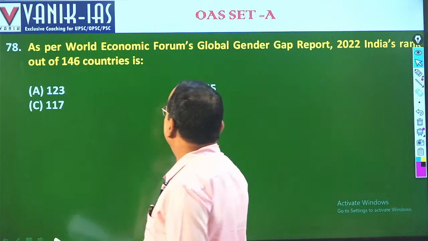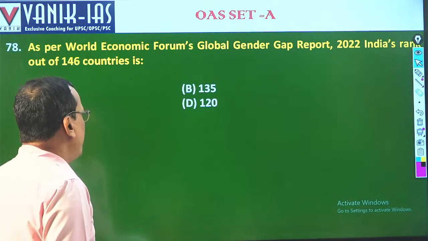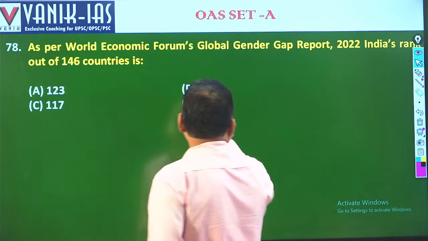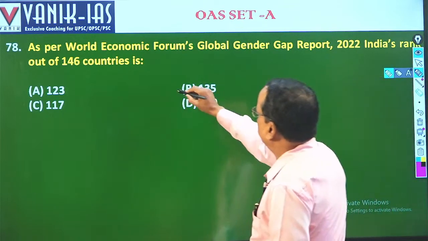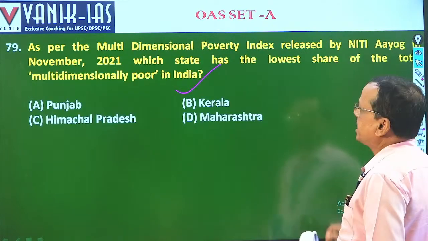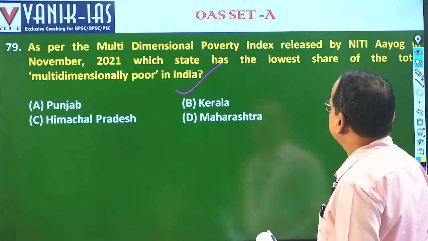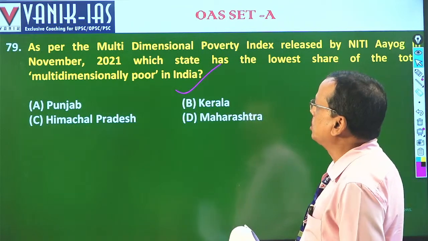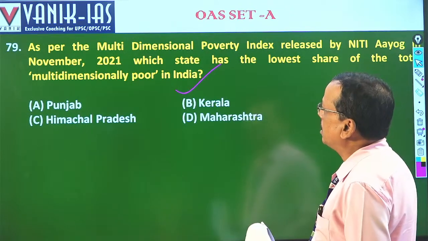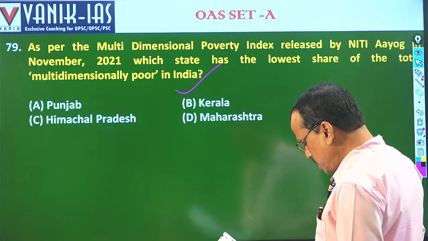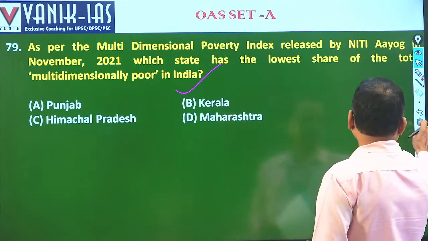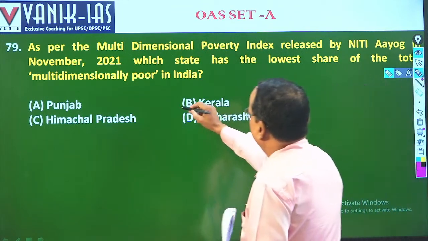As per the World Economic Forum Global Gender Gap Report 2022, India ranked at which place? India ranked 135th out of 146 countries. Then the next one: as per the Multidimensional Poverty Index released by Niti Aayog in November 2021, which state has the lowest share in the total multidimensionally poor in the country? It is the Indian state of Kerala. Okay, so it is B.